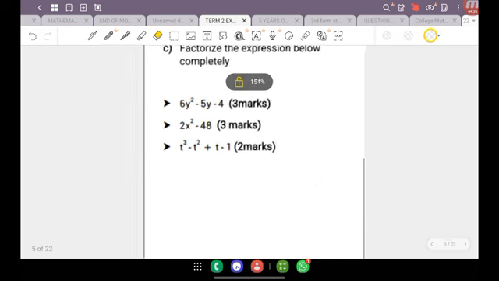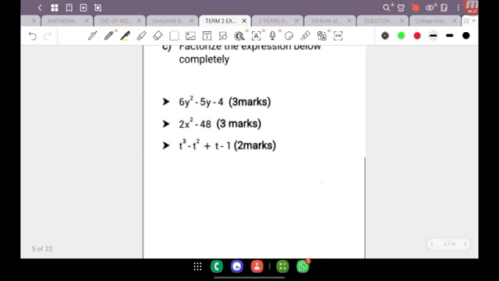Now, when I look at these 3 questions here, for me personally as an experienced teacher, when I look at the first example, I already know that this is called a quadratic expression. So you might ask, Mr. Peart, how do you know, or some of you guys call me Apex, how do you know just by looking at this that it's a quadratic expression?